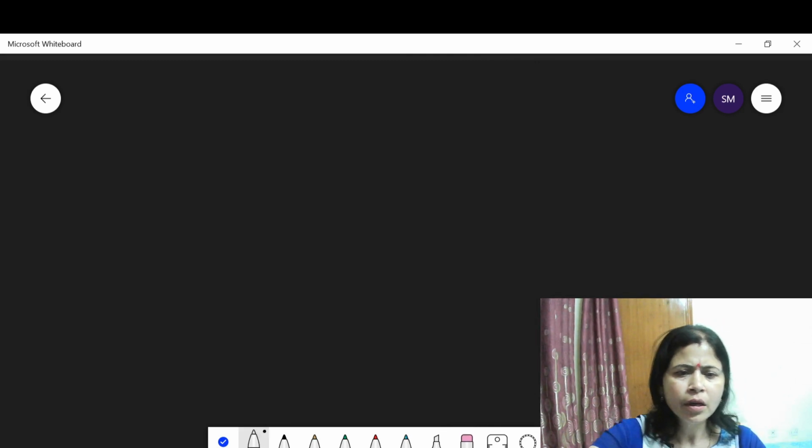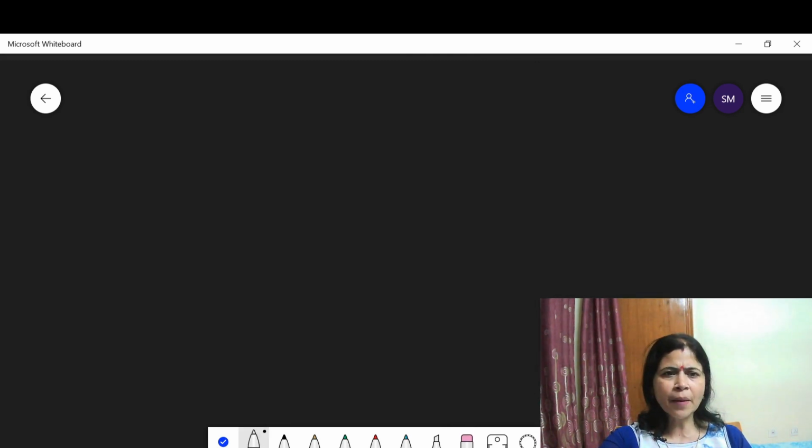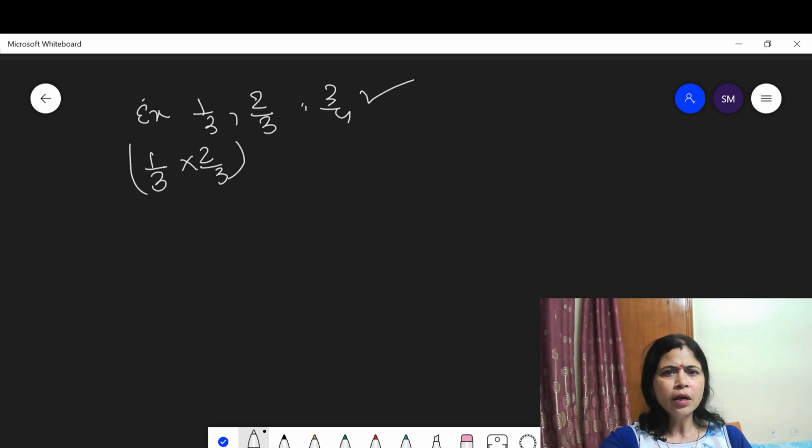Now let us discuss one example for a better idea. Suppose 1 upon 3, 2 upon 3 and 3 upon 4 are three rational numbers. Then by the associative property, 1 upon 3 into 2 upon 3 into 3 upon 4 is equal to 1 upon 3 into 2 upon 3 into 3 upon 4, grouped differently.